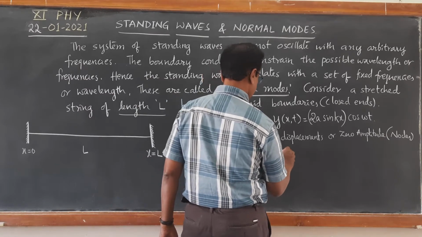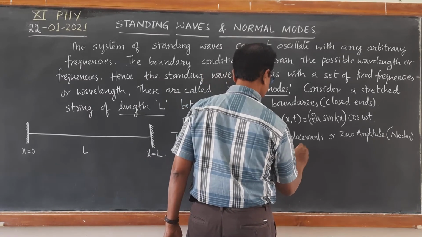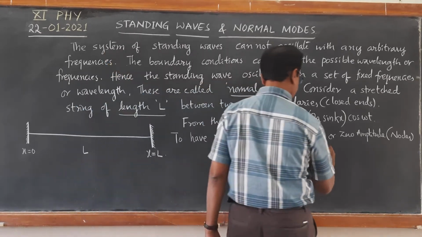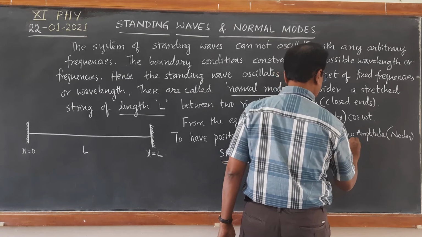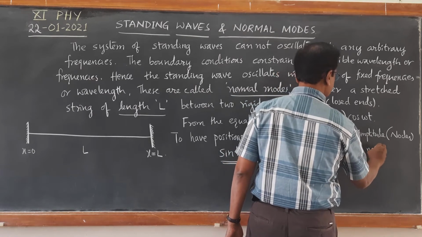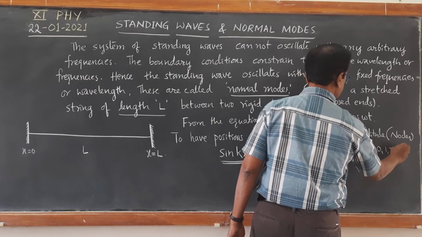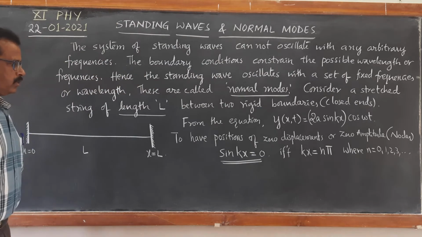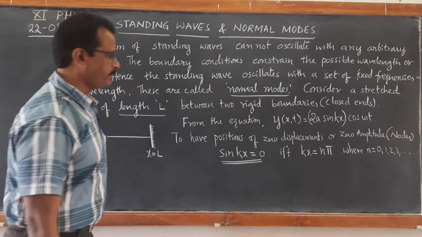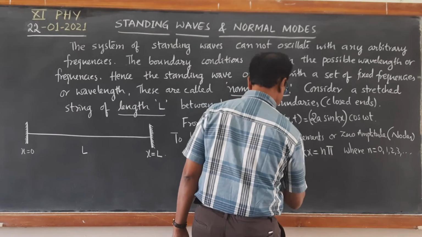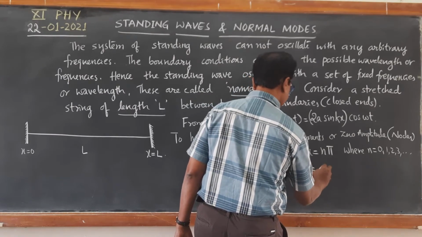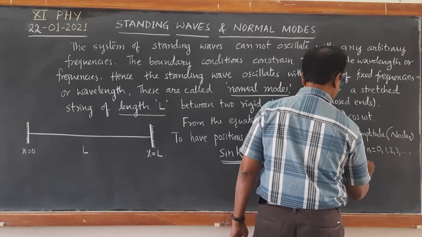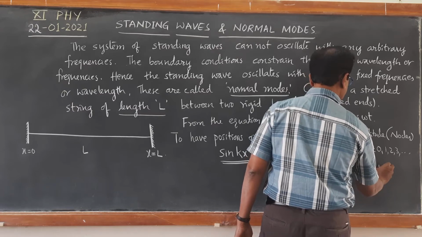It is possible if and only if kx is equal to n pi, where n takes the value 0, 1, 2, 3, and so on. Now we know k is the angular wave number. Here k is equal to 2 pi by lambda, the angular wave number.